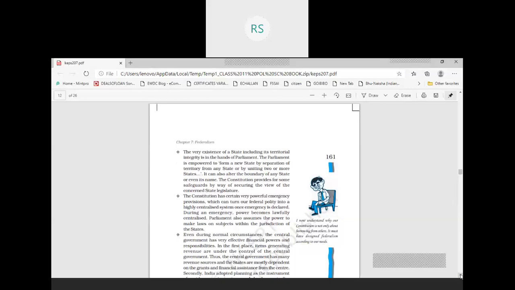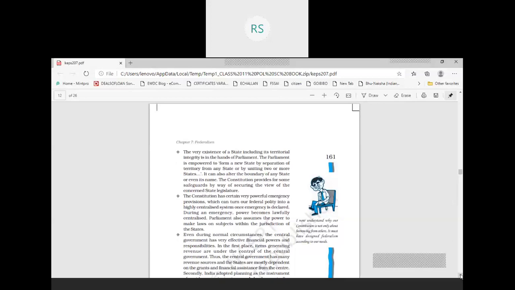And if that time has passed, then the bill is introduced in the parliament, and the parliament can pass the bill. So we see that the state can give a proposal for change.